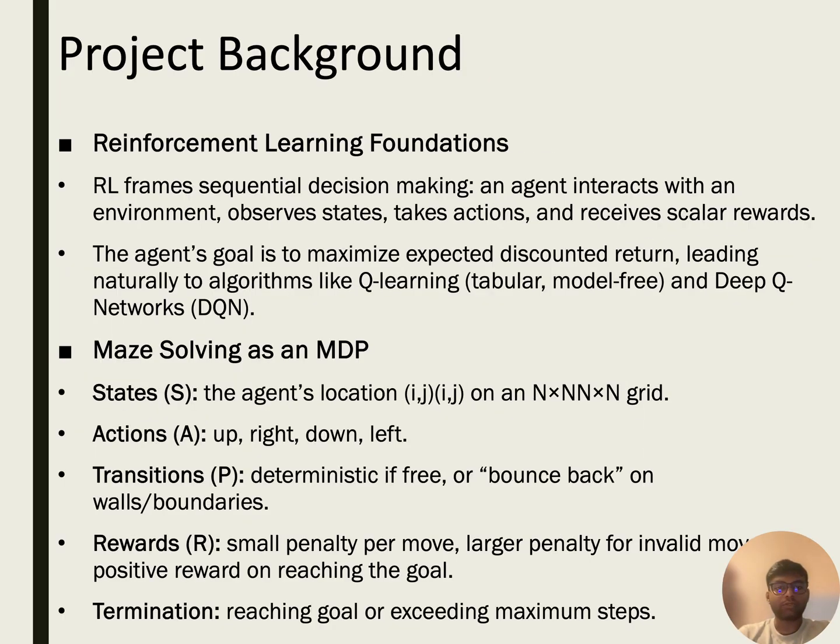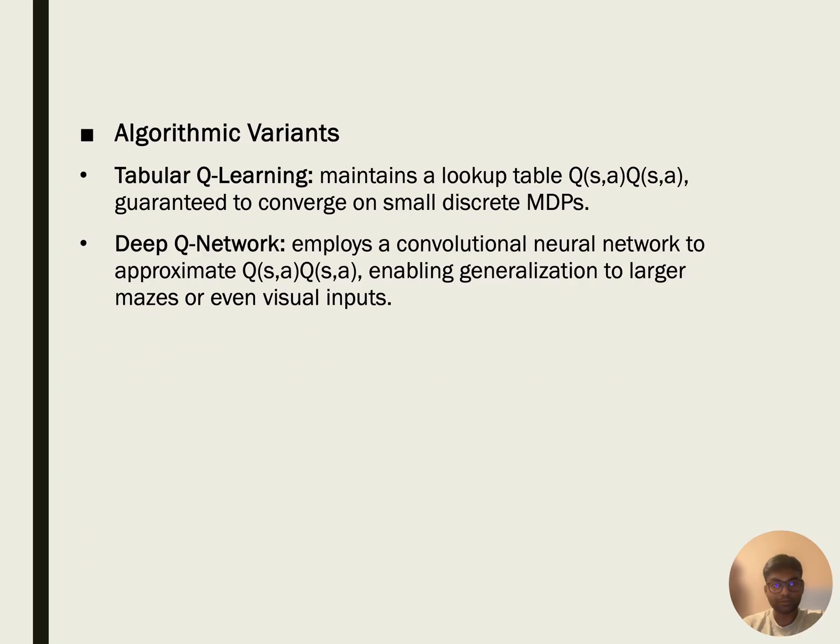Project background. As for our project background, reinforcement learning is a paradigm for sequential decision making where an agent interacts with an environment, takes actions, and receives rewards. Our maze solving problem can be naturally cast as an RL task. The agent starts in one corner, moves around the grid, and aims to reach the goal while avoiding walls. We'll show how this maps to the MDP formalism: states, actions, transitions, rewards, and terminations.